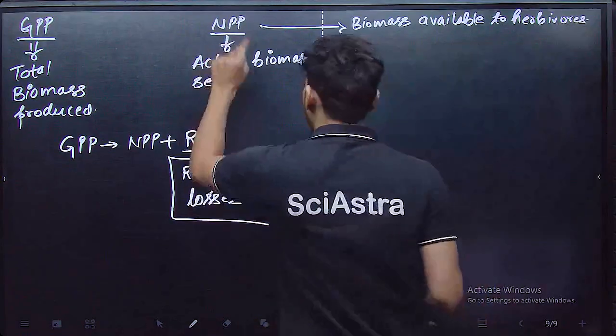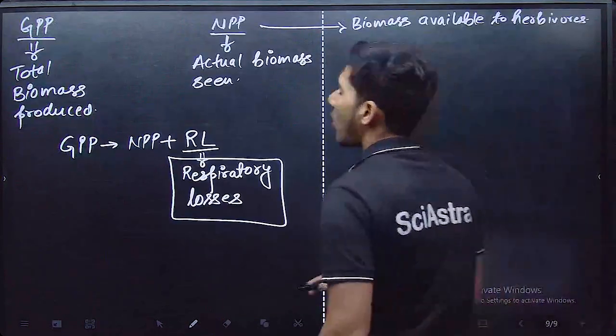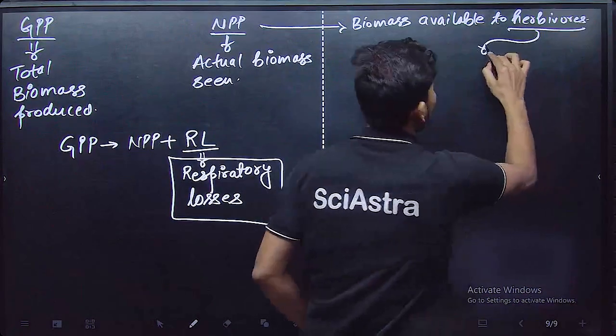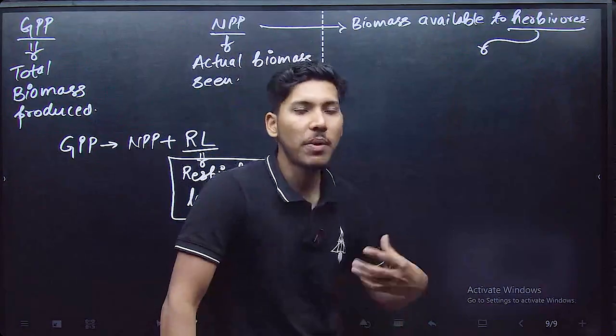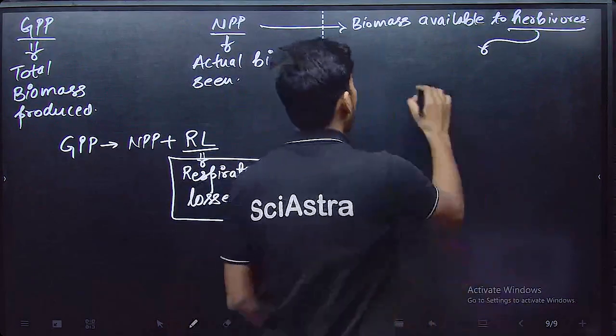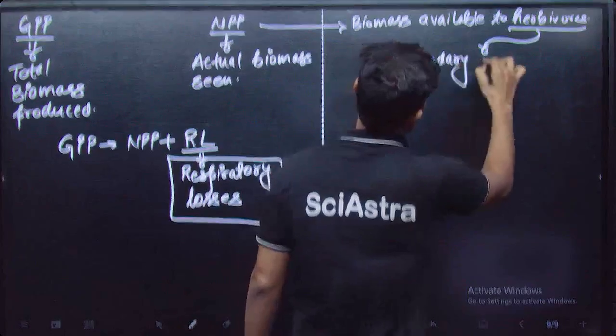Okay, now let's see. So this is primary productivity. We talked about primary productivity. Now when herbivores eat the plant, we know that herbivores also grow after eating and using that plant biomass in their body, and that growth is known as secondary productivity.